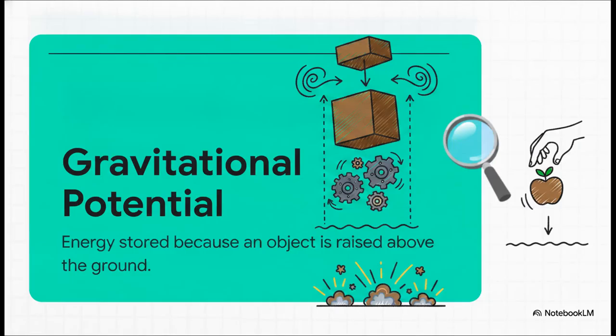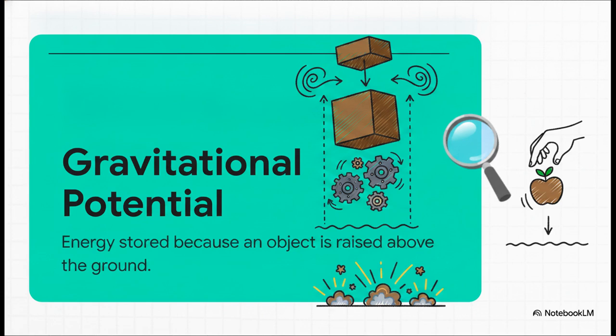Well, that whole energy of position idea points us directly to gravitational potential energy. By definition, this is the energy an object stores simply because it's been raised above the ground. It has the potential to do work just because gravity is sitting there ready to pull it back down. The formula for this is GPE equals weight multiplied by height, or, as you probably usually see it, mass times gravity times height, mgh.